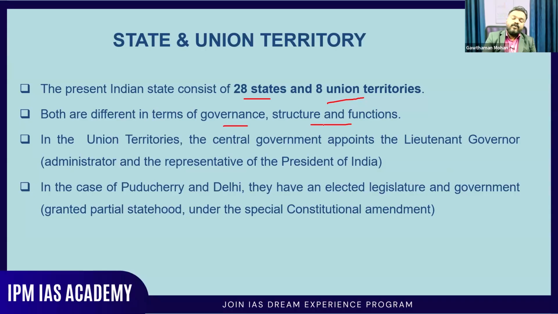So the union government has its own form of government. There is a parliament and there is a Prime Minister and Council of Ministers, and in the states you can see there is a Chief Minister, a Governor, and a Council of Ministers. In the union territories, the administrative control is mainly dealt with by the Union government. But when you look at Puducherry and Delhi, you can see that they have a legislature. Their election is held in that region, and they have a separate legislature also.